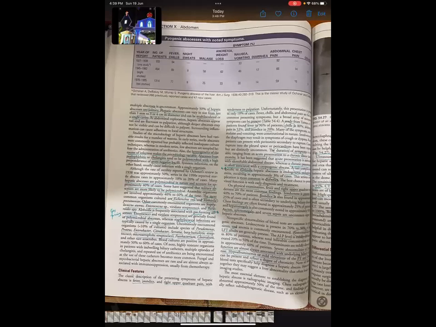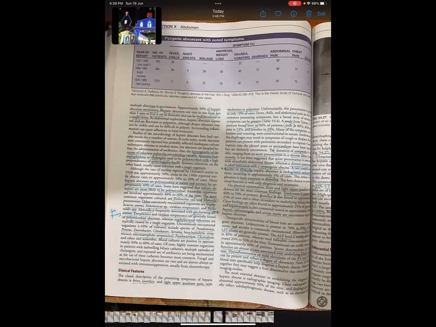Hepatic abscesses are polymicrobial in nature in approximately 40% of cases. Some have suggested that solitary abscesses are more likely to be polymicrobial. Examples of gram-negatives, most commonly, are E. coli and Klebsiella pneumoniae. Others are Staphylococcus aureus, Enterococcus, viridans streptococci, and bacteroides. Klebsiella forms gas-forming abscesses. So, a gas-forming hepatic abscess is caused by Klebsiella.